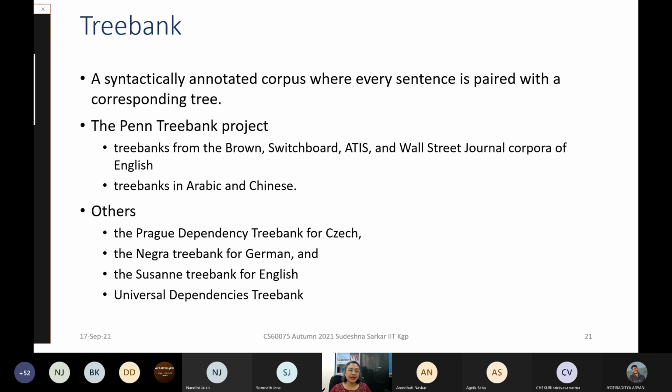Now, there are two ways of doing parsing. One is by the standard parsing algorithms. For example, you are given a context-free grammar with all the production rules, given a sentence, there are several algorithms, both bottom-up and top-down. For example, recursive descent parser or bottom-up parsers like CKY parser, LL1, LR, etc. So there are different parsing algorithms so that given the grammar and the string, you can find the parse tree.